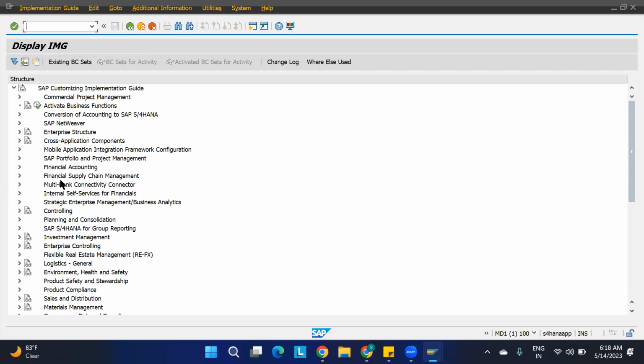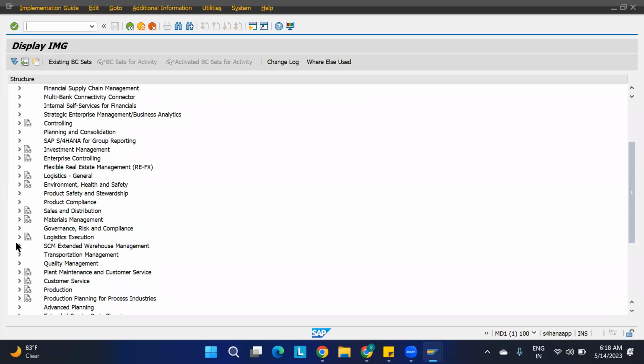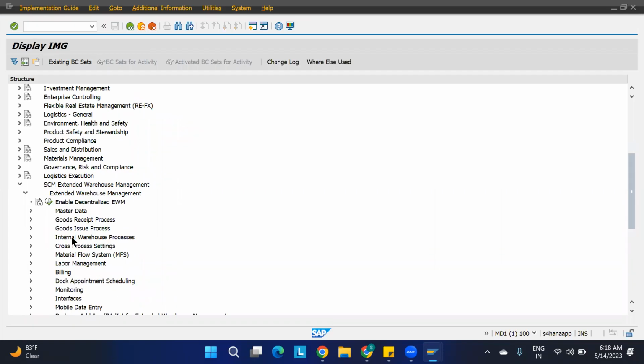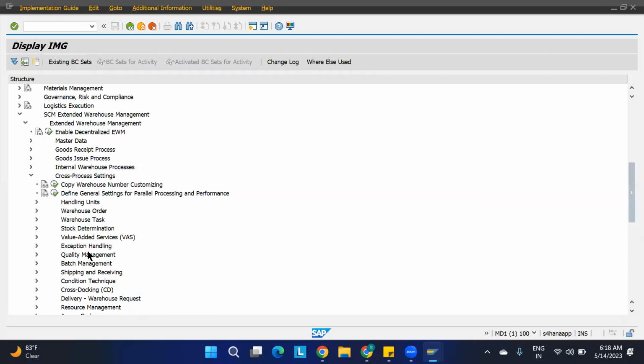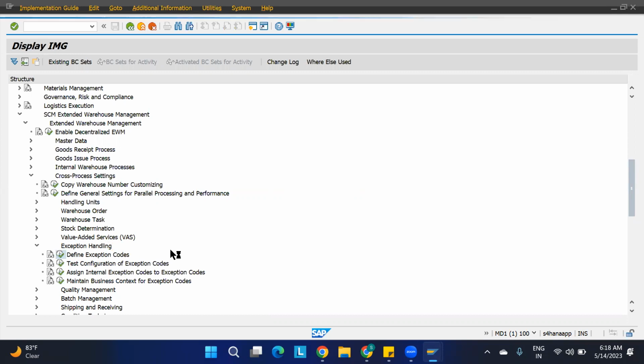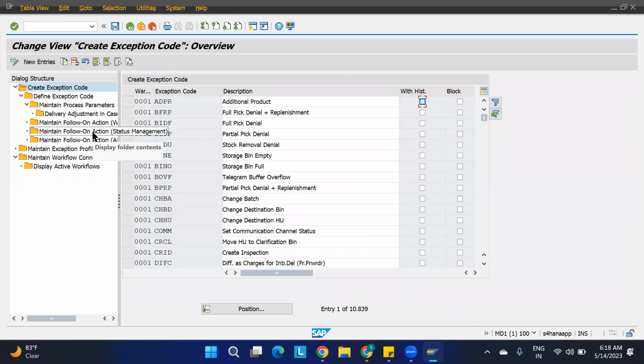Okay, so here SAP EWM, Extended Warehouse Management. If you go to the cross process settings, you're going to get the exception handling here. Exception handling, first thing: define exception codes. Just execute this. Here you need to do many different things. For the exception code you need to assign the internal process codes. The internal process codes are already defined, you cannot change them. You just have to assign them, that's it.